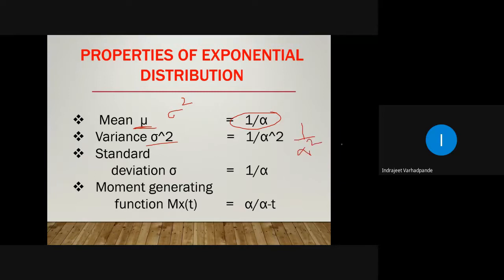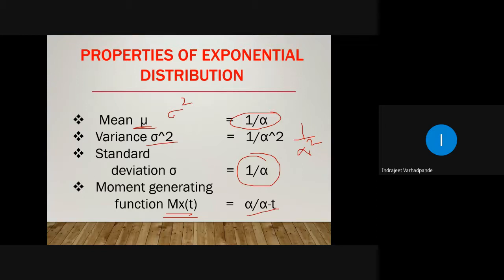Alpha is a parameter which we have taken into consideration. The positive square root of variance is the standard deviation. So 1 upon alpha is the positive square root of 1 upon alpha square, and that is what the standard deviation is. The moment generating function M x of t will be given by alpha upon alpha minus t.